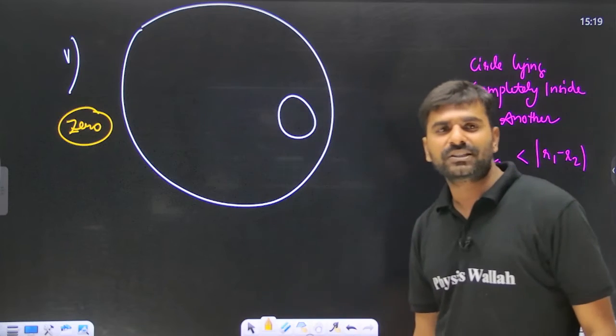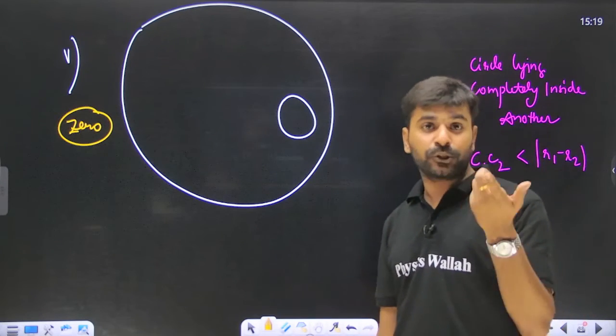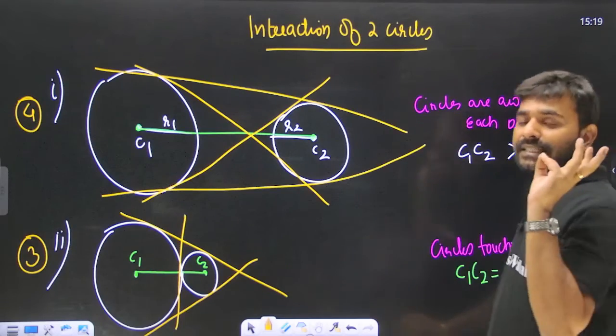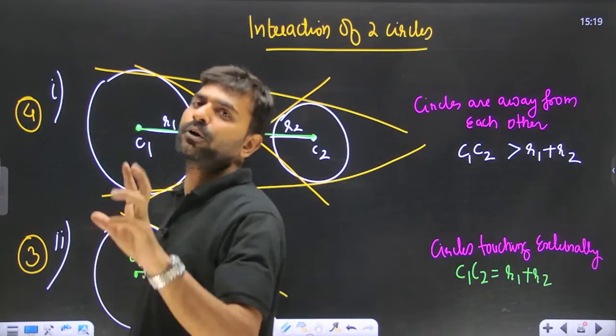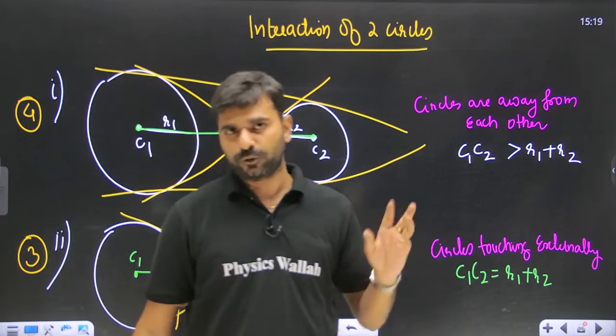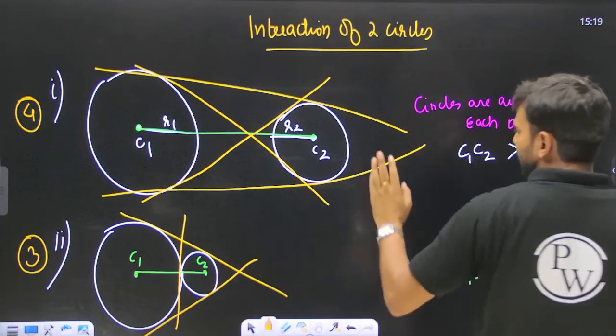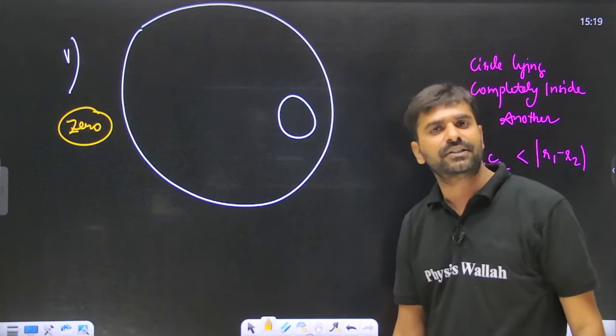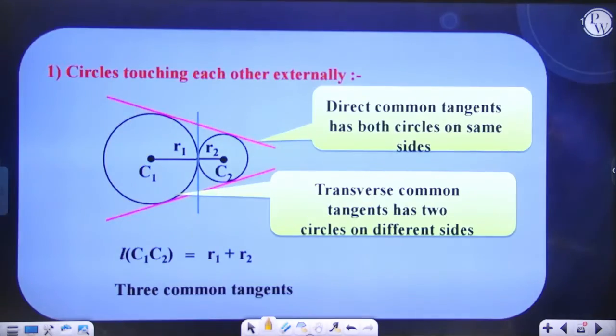So there will be questions like how many common tangents are there. So first you will put these two circles in any of these 5 categories by finding C1C2, that is the distance between centers, and also the values of R1 plus R2 and R1 minus R2. From there you will figure out which of these 5 cases your circles are lying in, and from there you can predict how many common tangents the two circles will have. I hope you guys are clear with this.